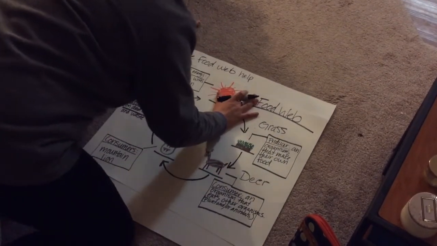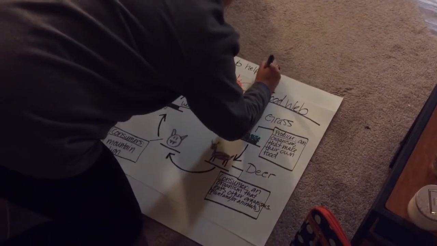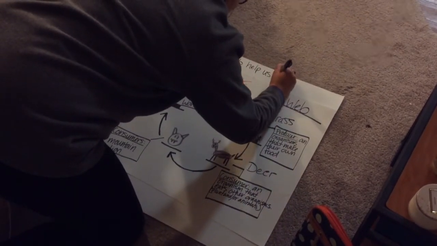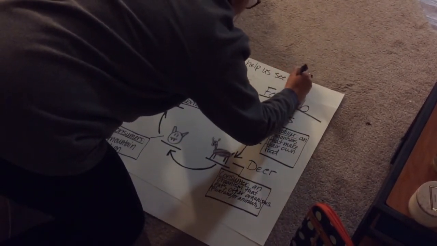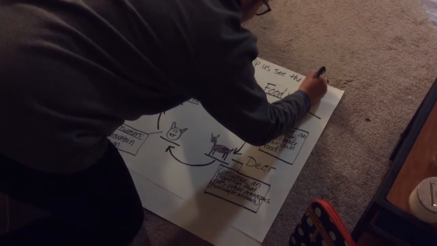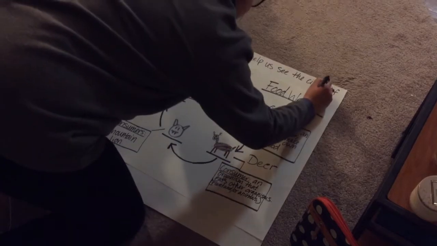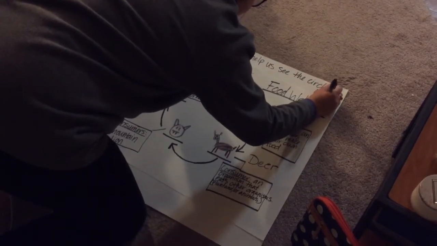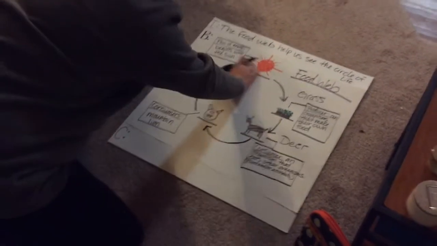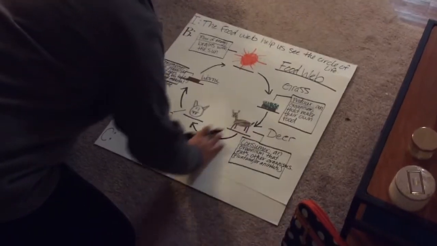There we go. Can y'all see that? Okay, the food web helps us see the circle of life. There we go. So see, the circle of life is being shown by the food web.